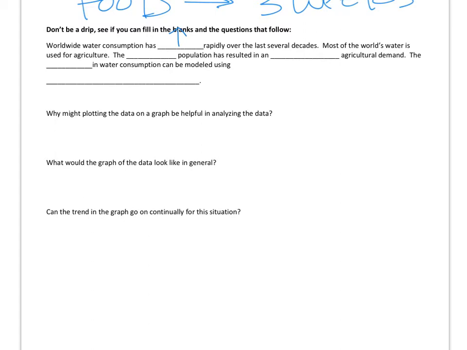The growing population has resulted in an increasing agricultural demand. The increase in water consumption can be modeled using, drum roll, exponential functions.